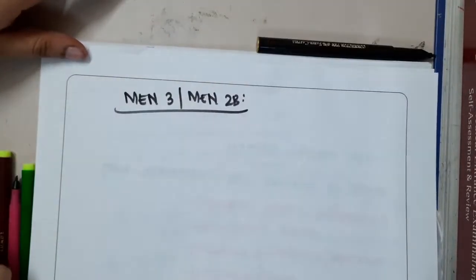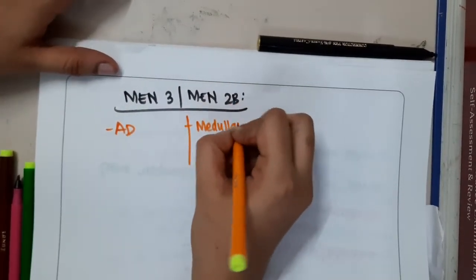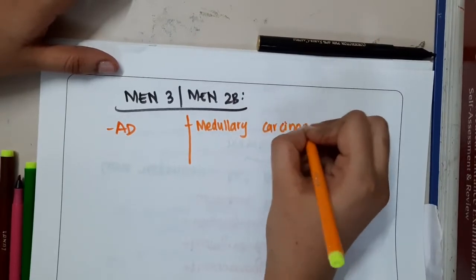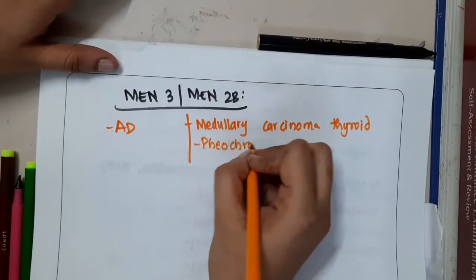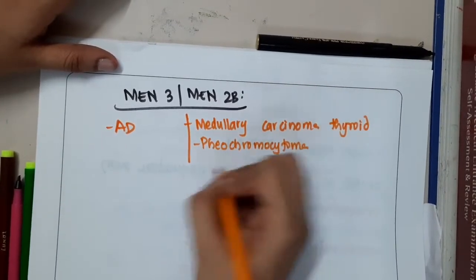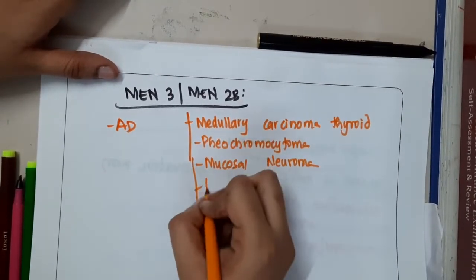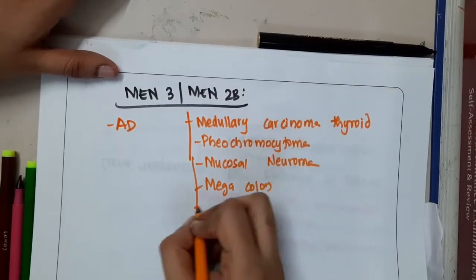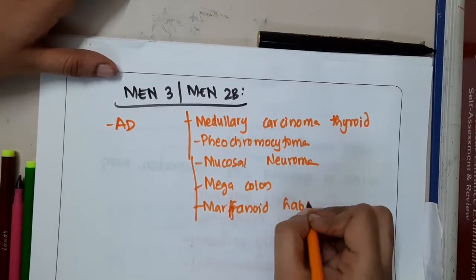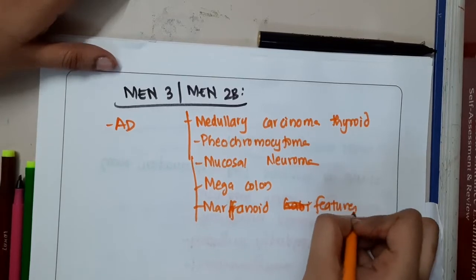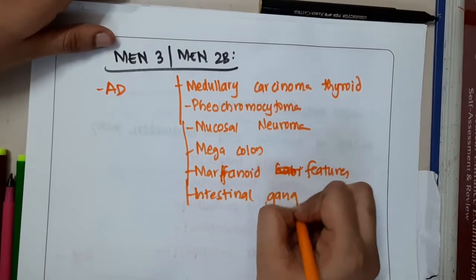Then the next multiple endocrine neoplasia is MEN 3, also called MEN 2B. It is an autosomal dominant condition characterized by medullary carcinoma of thyroid, pheochromocytoma, mucosal neuroma, megacolon, Marfanoid habitus, and intestinal ganglioneuromas.